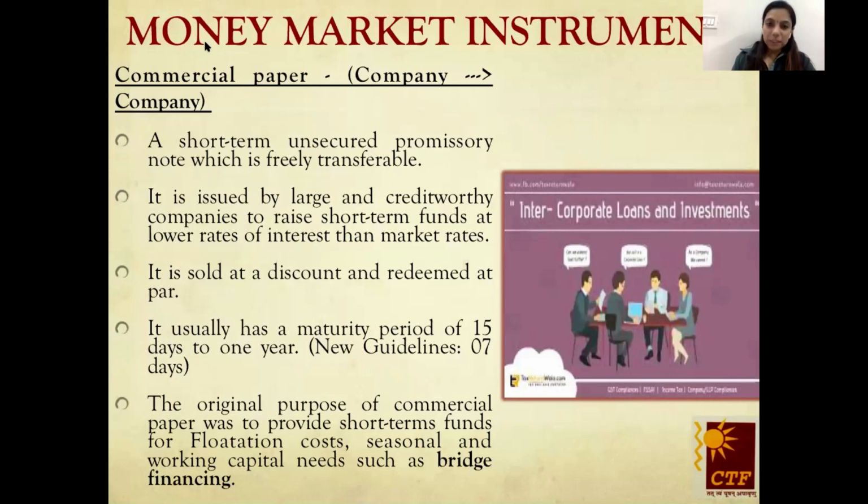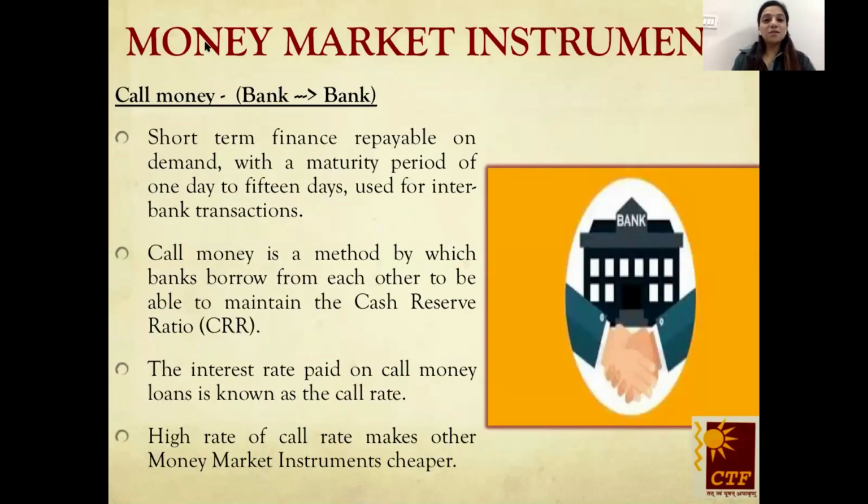Let's move on to the third money market instrument, that is call money. Call means over the phone. So when a bank needs funds, it would ask another bank to provide the funds. This is known as call money because this is all done over the phone call. But why would a bank need funds? Well, there's a reason behind it. The reason is cash reserve ratio.